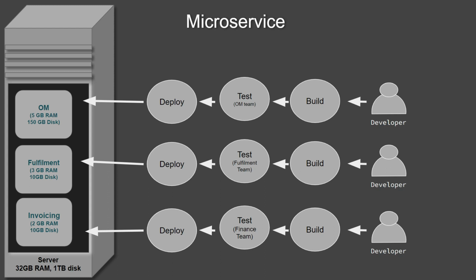So here we can do better resource management. Because each service is independent, we need to allocate only the resource required for that service. We can independently scale the application. Whatever we discussed, maybe in the first 2 months the OM requirement is more, and in the last month of the quarter the invoicing service is more. In that case, we'll deploy more OM instances for the first 2 months. Then in the last month, we'll reduce the OM and increase the invoicing deployments. And the team coordination required here is very, very minimal, and go to market will be very fast because any change we can independently go and deploy.